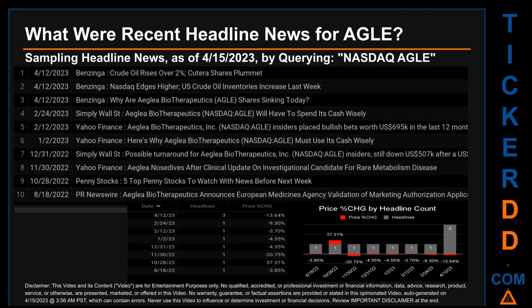The oldest publication was on Thursday, August 18, 2022, 8 months and 28 days ago, when PR Newswire published the headline that read, "AGLE Biotherapeutics announces European Medicines Agency validation of marketing authorization application for." The latest publication date was the day with the most found headlines. The day saw a price change of -13.64% after the ticker opened the day trading at 22 cents and then closed at 19 cents.